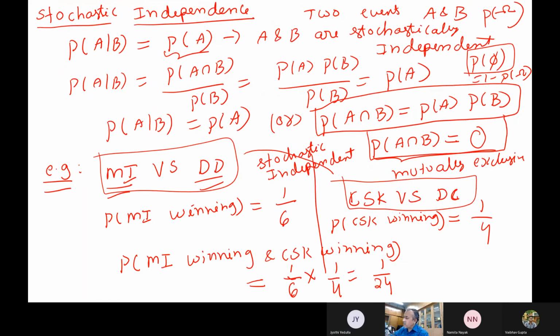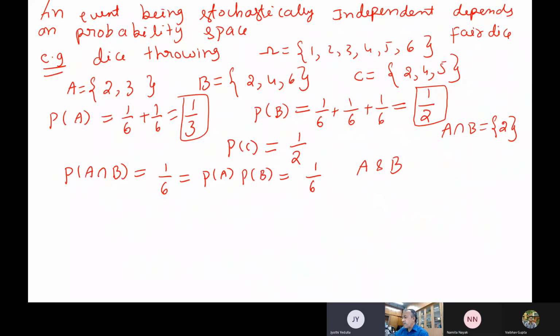Probability of A intersection B should be P of A into P of B. You followed it. P of A intersection B is a 2. 2 is 1 by 6. I can write the product is also matching, right? So A and B are independent. So it's stochastically independent. Okay.